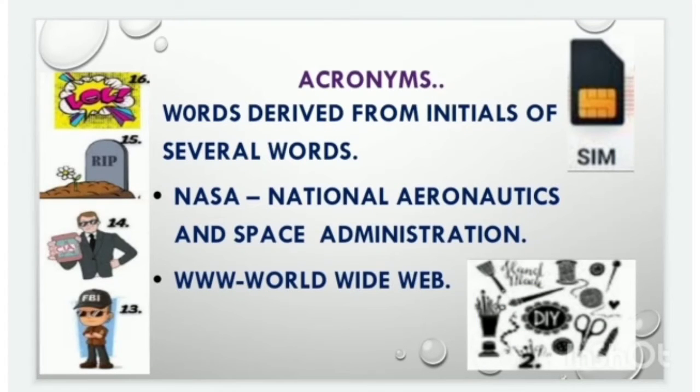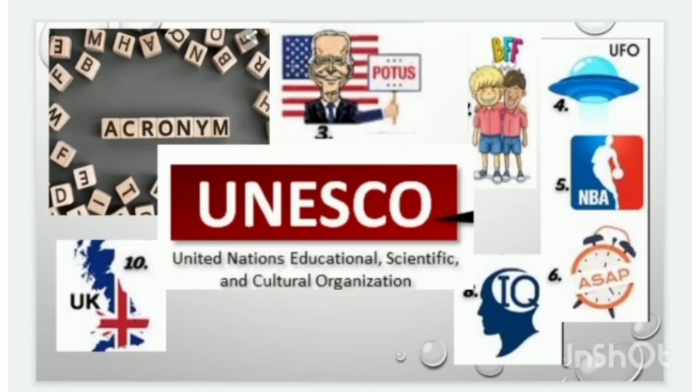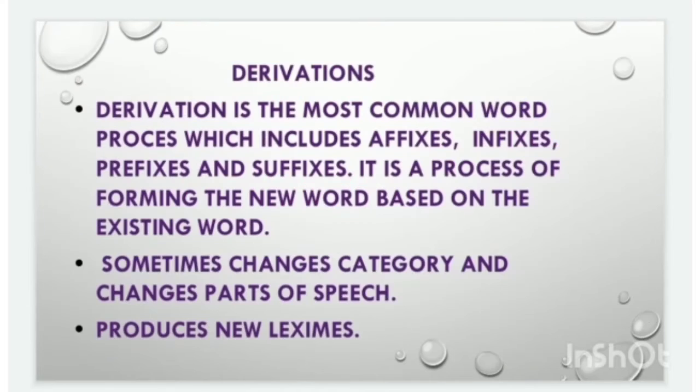Acronyms. Acronyms are words derived from the initials of several words. They can be pronounced as one word, for example, NASA, National Aeronautics and Space Administration. A few examples of acronyms are RIP, Rest in Peace, UK, United Kingdom, UNESCO, ASAP, as soon as possible, IQ, DIY, NASA, etc.